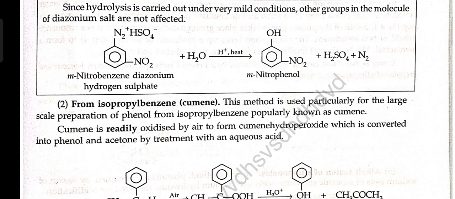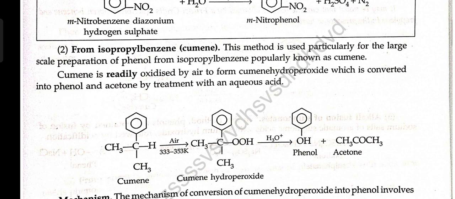Second, from isopropylbenzene, cumene. This method is used particularly for the large scale preparation of phenol from isopropylbenzene, popularly known as cumene. Cumene is readily oxidized by air to form cumene hydroperoxide, which is converted into phenol and acetone by treating with aqueous acid.